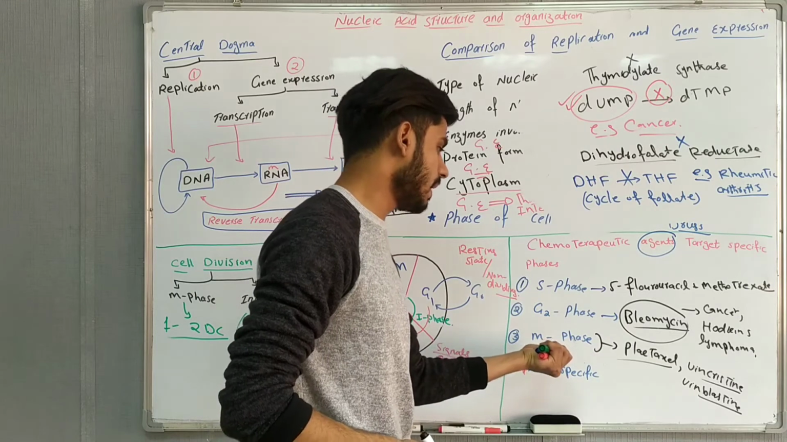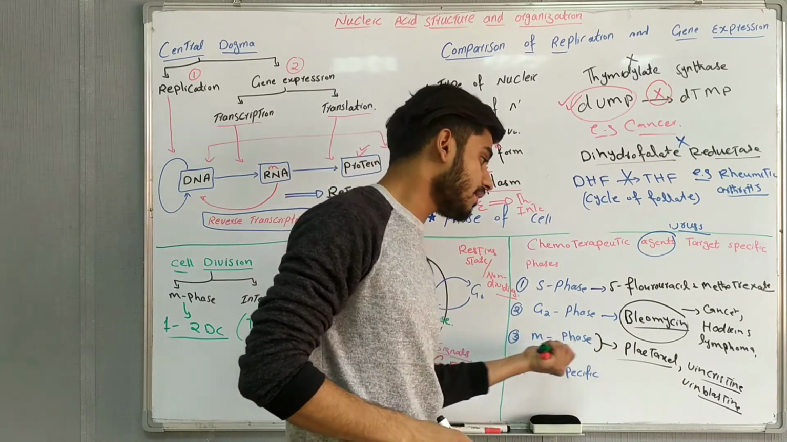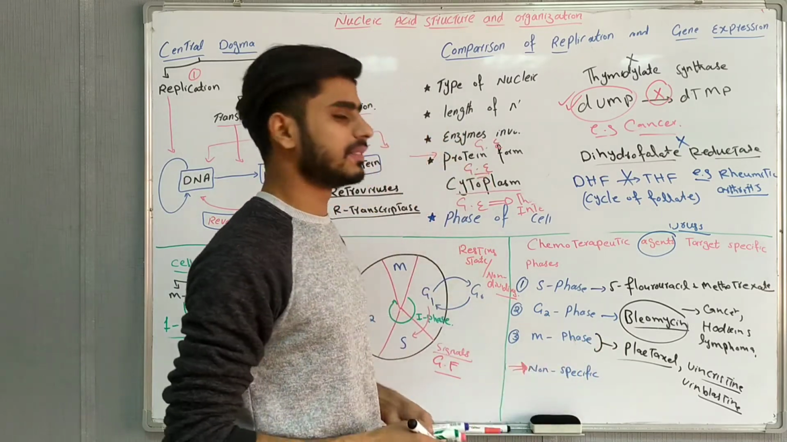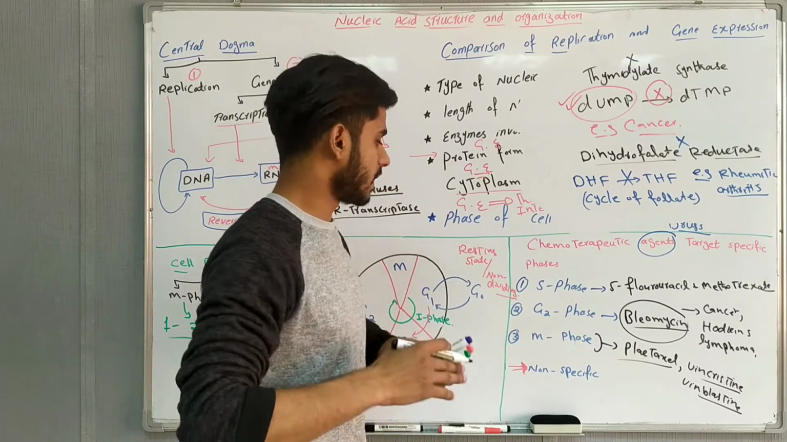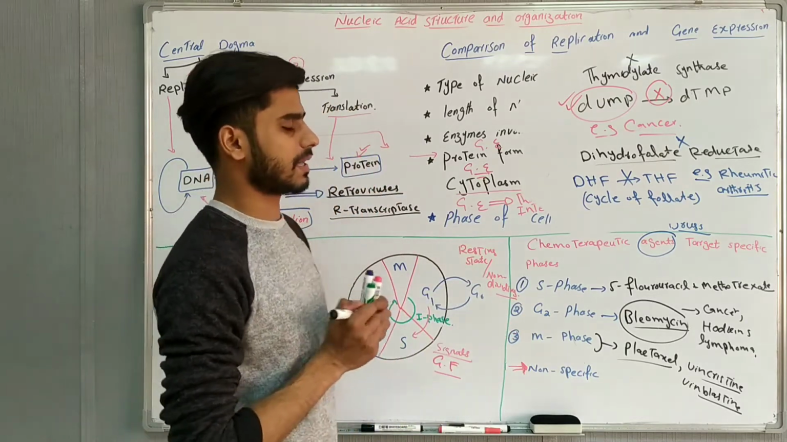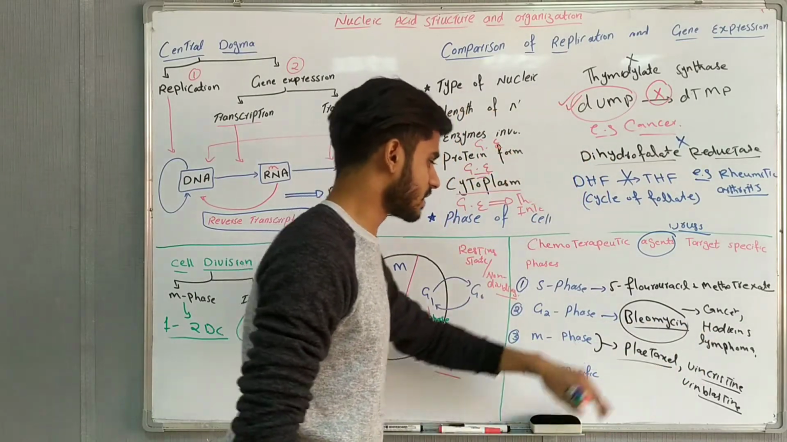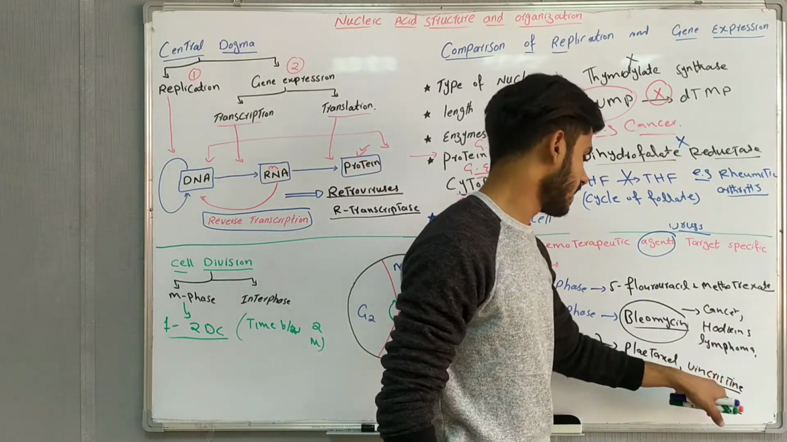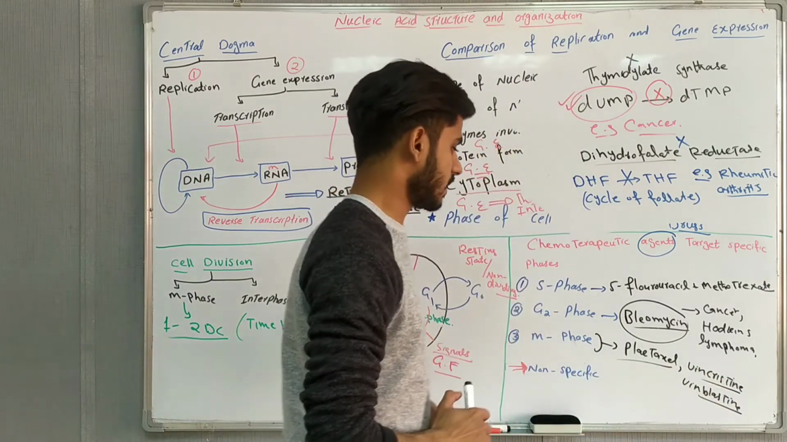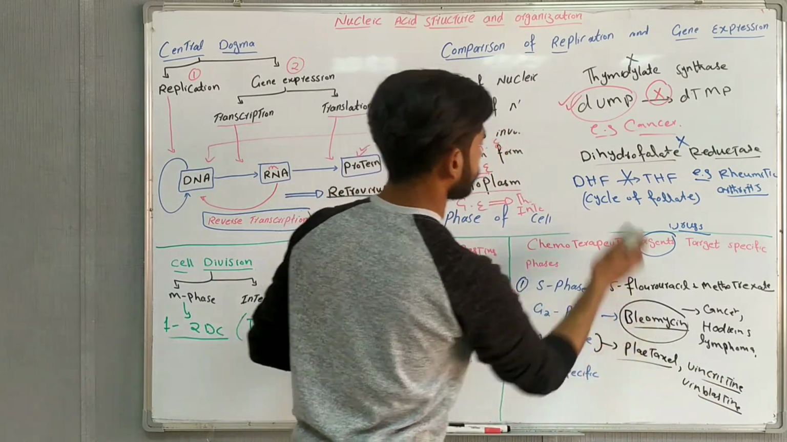When the mitotic phase is blocked, then cell division will be blocked. When cell division is blocked, then we can cure the cancer. So, what is the mechanism of these drugs? Paclitaxel, vincristine, and vinblastine. These drugs will cause, as explained here,